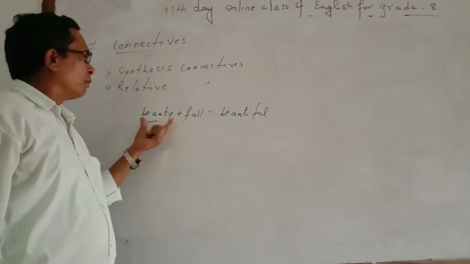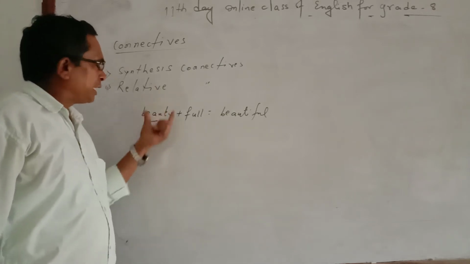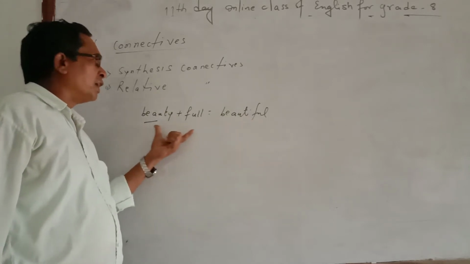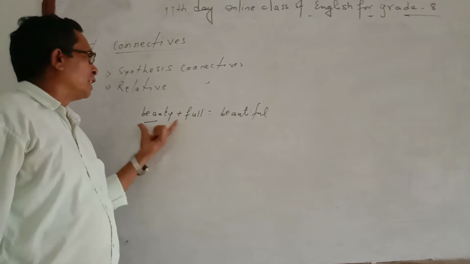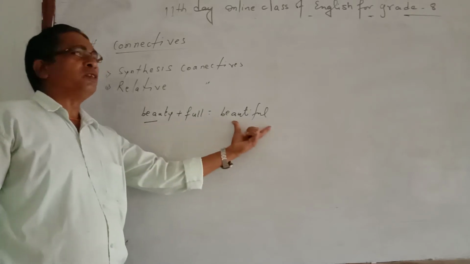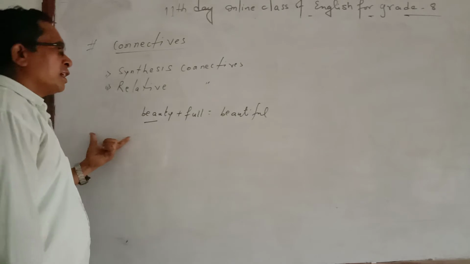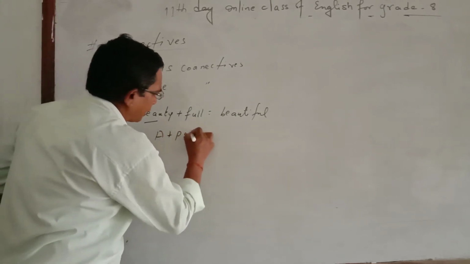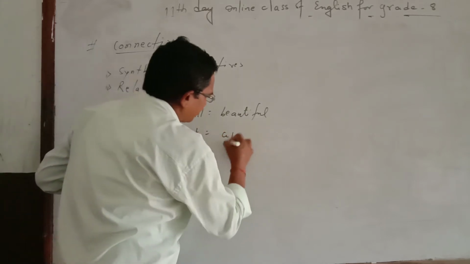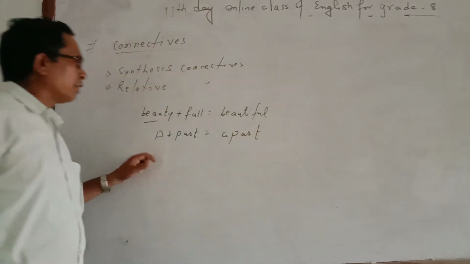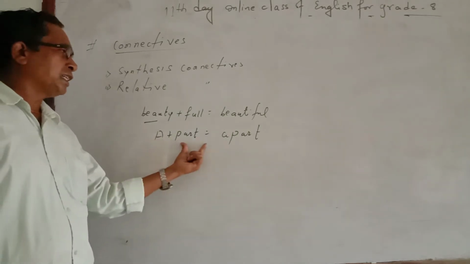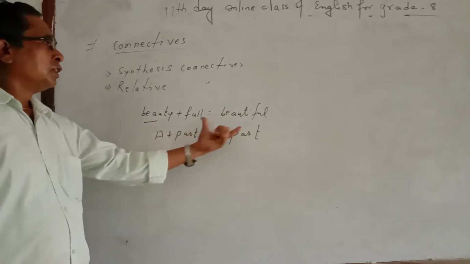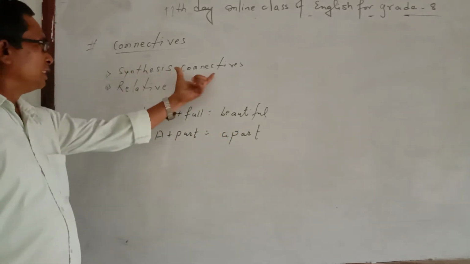So what was the meaning of beauty? You don't lose it in beautiful. The meaning of beautiful is related with beauty, but the part of speech of this word is different. If beauty is taken as a noun, then beautiful is an adjective. Similarly, another word: a plus part. The new word is apart. Here also a is taken as a prefix and part is taken as a root word, and the new word is apart.